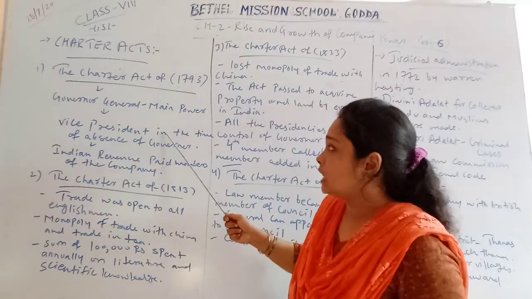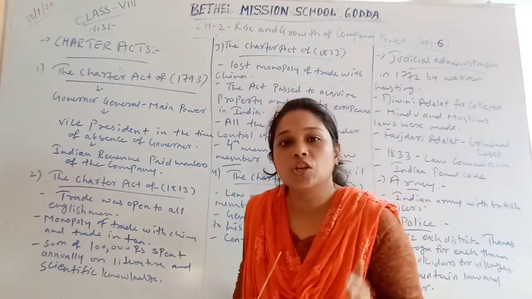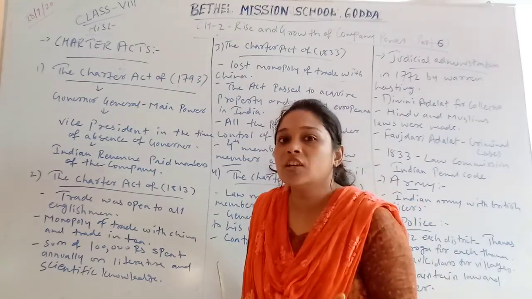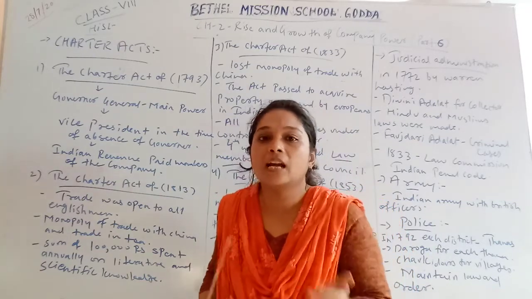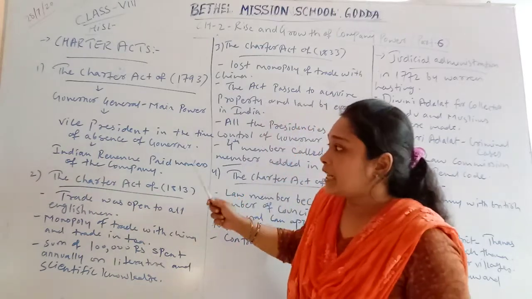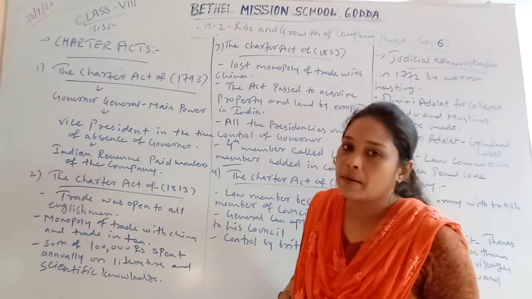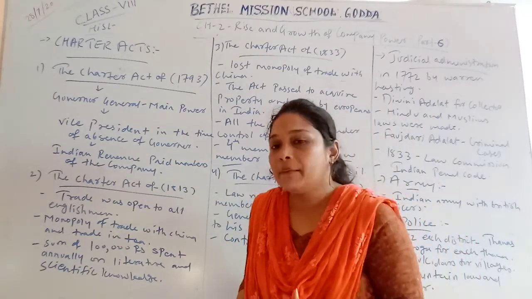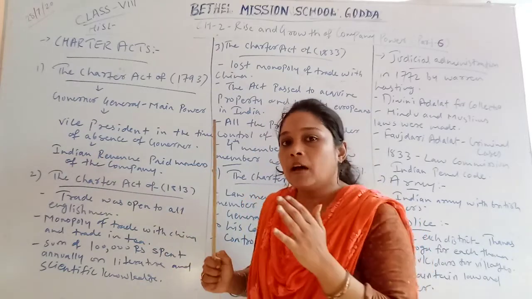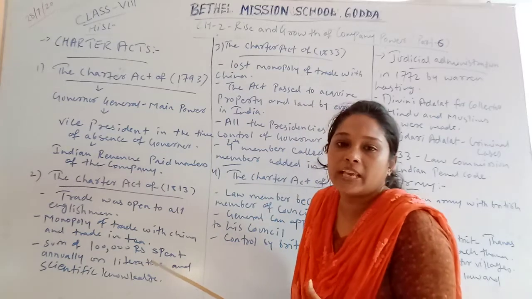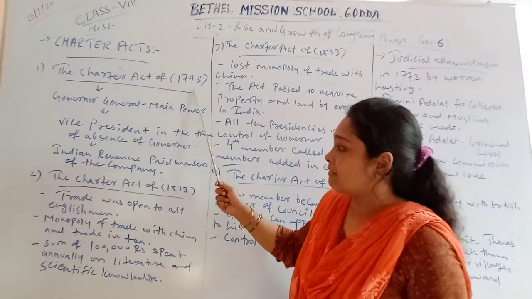So the Governor General of India has complete control over the administrative system. Then a Vice President in the time of absence of the Governor General: according to this act, if in any case the Governor General was not there, he could appoint a Vice President who could take care of the administrative system till the Governor General came back. Then one more act was passed, on Indian revenue. British officers or Company members working in India will be paid from the Indian revenue system, from the revenue they get from Indian land or taxes. So this is all about the Charter Act of 1793.